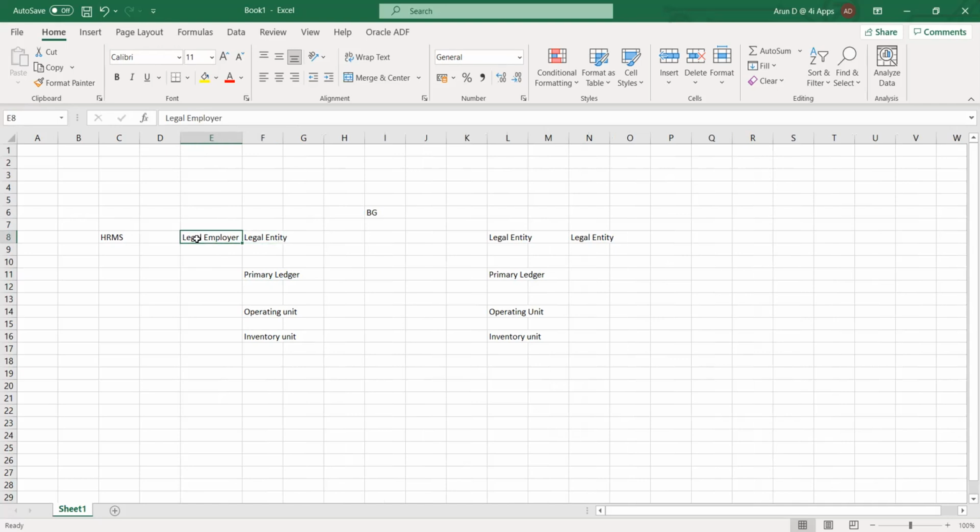This is an option, but we should have an HRMS organization. If I want to maintain my employees, track all the expenses that I'm giving to my employees, and run the payroll for this particular month or any given month, I should have my HRMS organization. Okay, so this would be our high level structure.